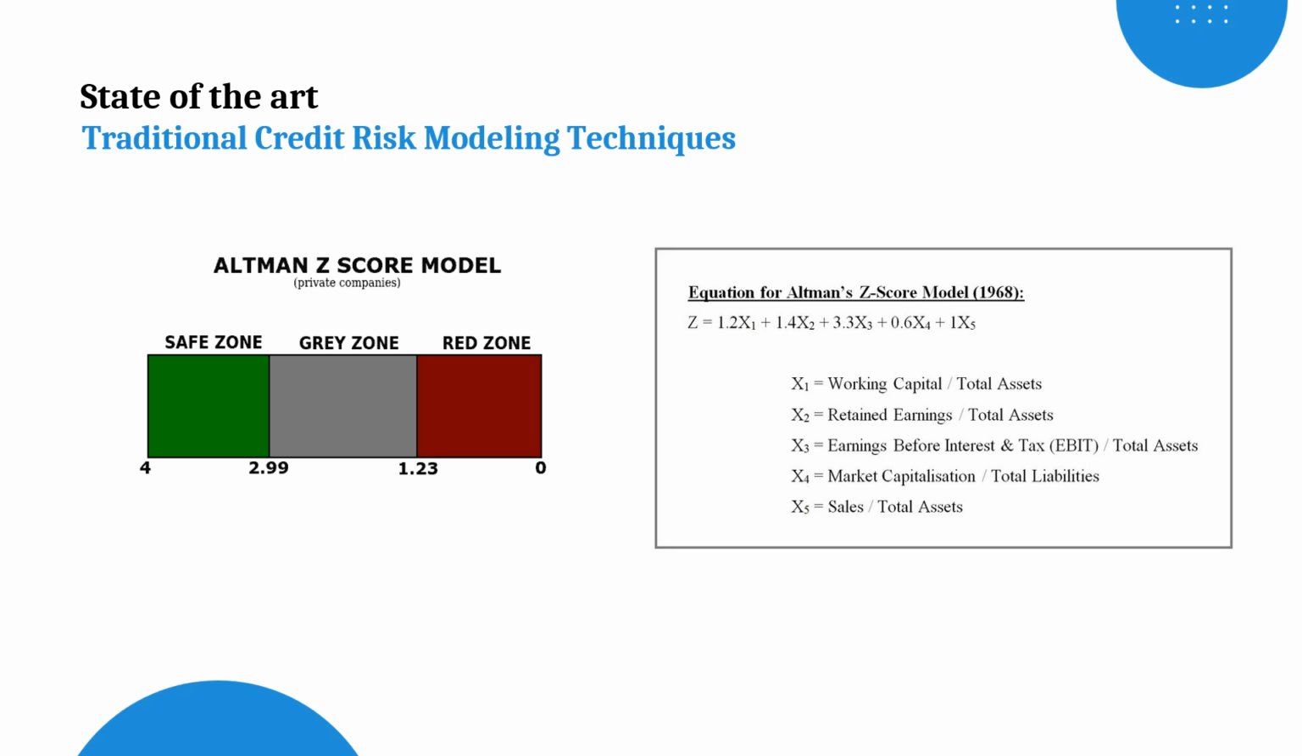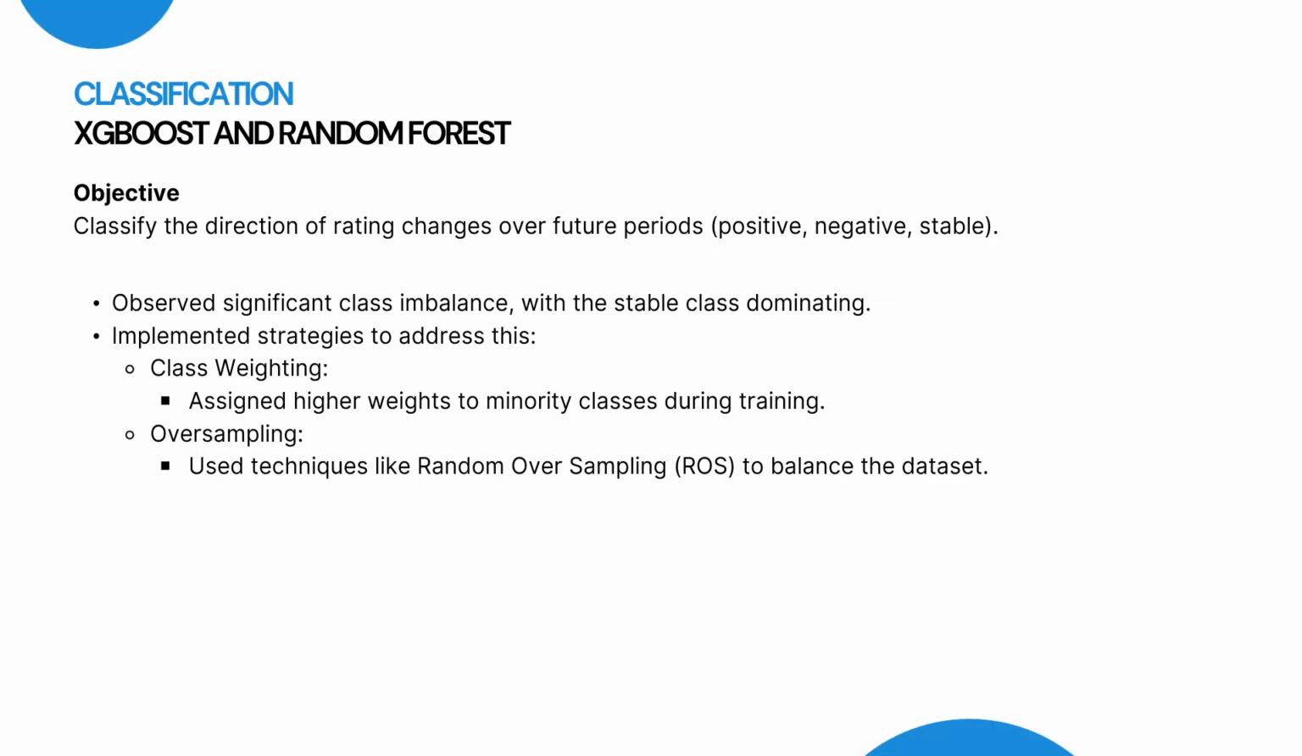To classify risk, we started with the Altman Z-score model, which divides companies into three zones: the safe zone, the gray zone, and the red zone. And you have the equation of the model at your right. Our specific goal was to classify how credit rating will change in the future. For example, will they remain stable, improve, or get worse? So to do that, we use the Altman Z-score that I showed you before.